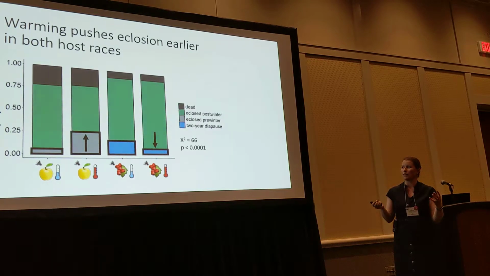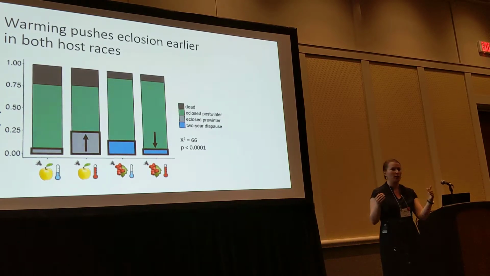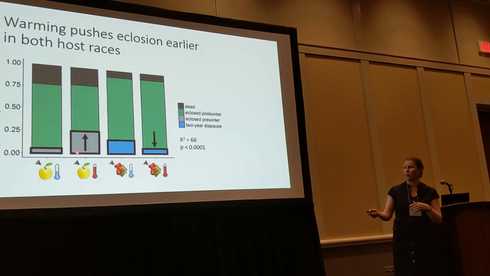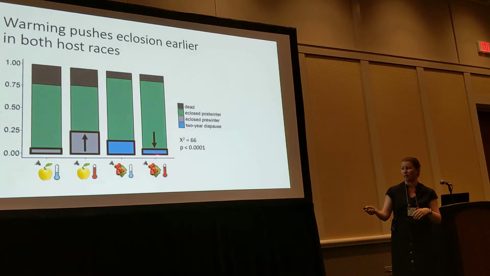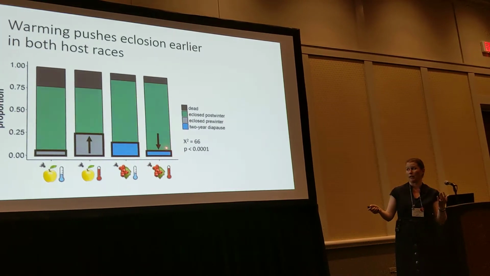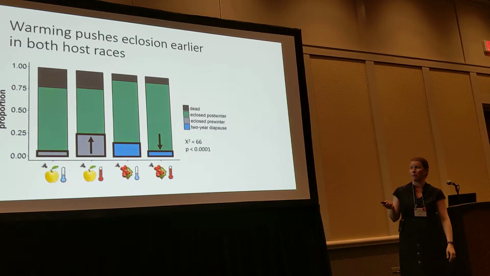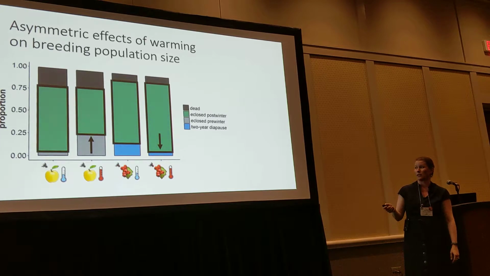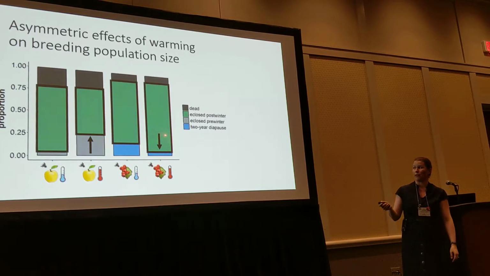What's really interesting is that warming pushes both of the host races to eclose earlier, but it has different consequences. Under apple warming, flies are coming out pre-winter, which is non-adaptive, and for hawthorn warming, more of them are coming out during their first breeding season than during their second. So that has effects on breeding population sizes. Under apple warming, we have fewer individuals that would survive to breed, and for hawthorn warming, more of them.